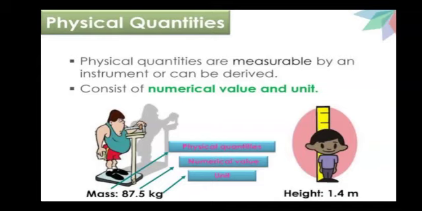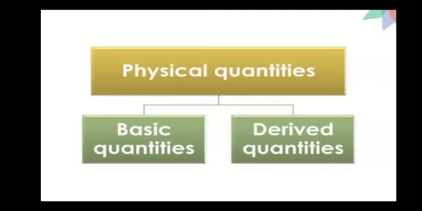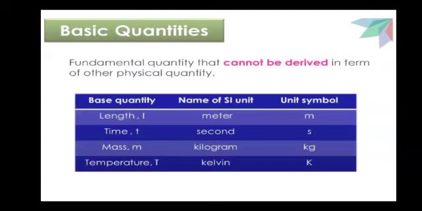Now physical quantities can be divided into further subcategories. There are two types of physical quantities: base quantities, also called basic quantities, and derived quantities. Let us first discuss base quantities, what we mean by them, and which quantities come under them. There are 7 physical quantities which form the foundation of other physical quantities, and these are called base quantities.